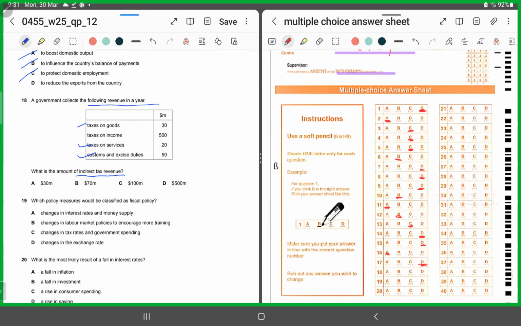We'll add these three. Taxes on income is what? That's a direct tax. So we'll not take this. So we'll add 30, we'll add 20, and we'll add 50. So what should be the total? $100 million. So for 18, we'll shade in C as the correct answer.